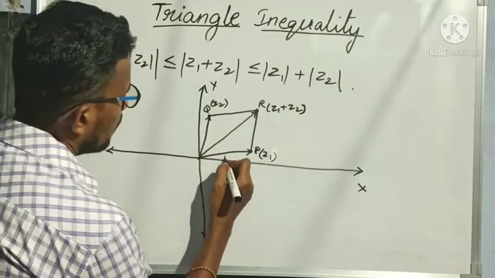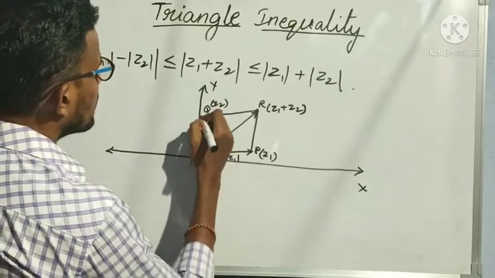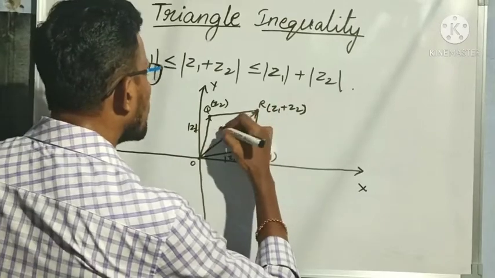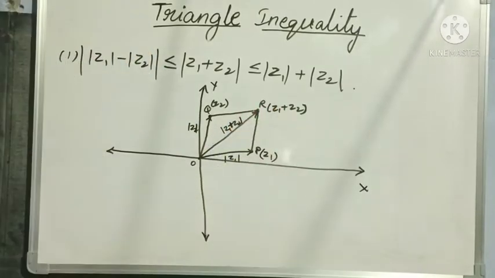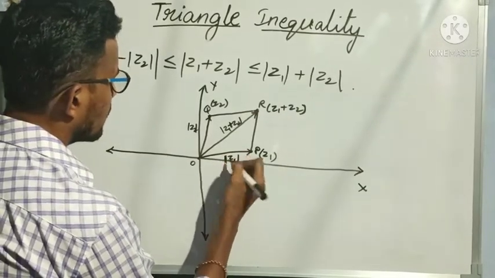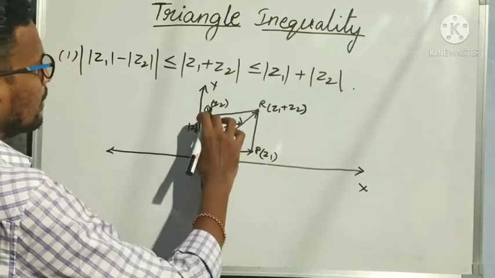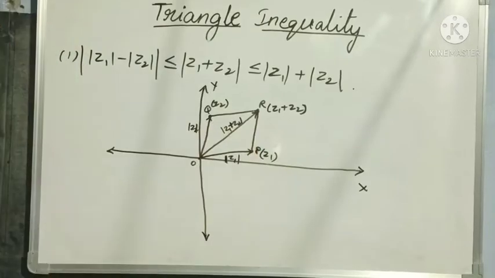What is the magnitude of this now? Modulus of Z1. What is the magnitude of this now? Modulus of Z2. What is the magnitude of this OR now? Modulus of Z1 plus Z2, right? Everybody understood? So magnitude is nothing but the resultant modulus. The length of OP is modulus of Z1, the length of OQ is modulus of Z2, and the length of OR is modulus of Z1 plus Z2.